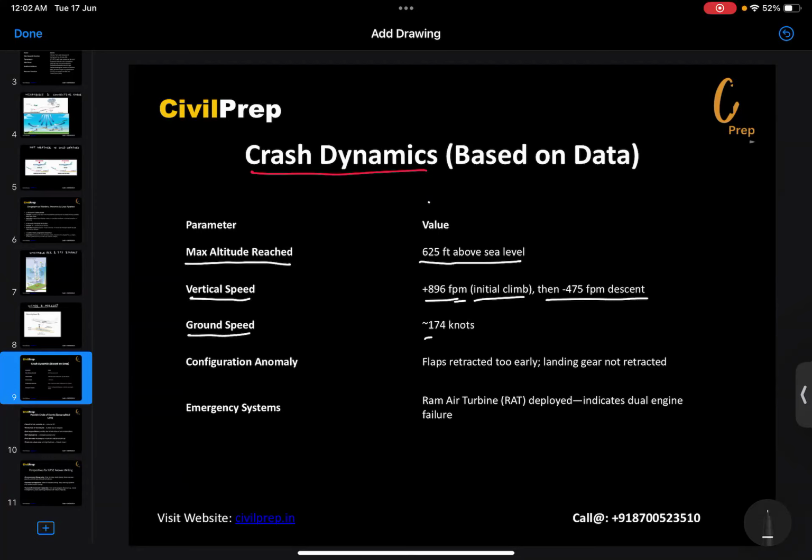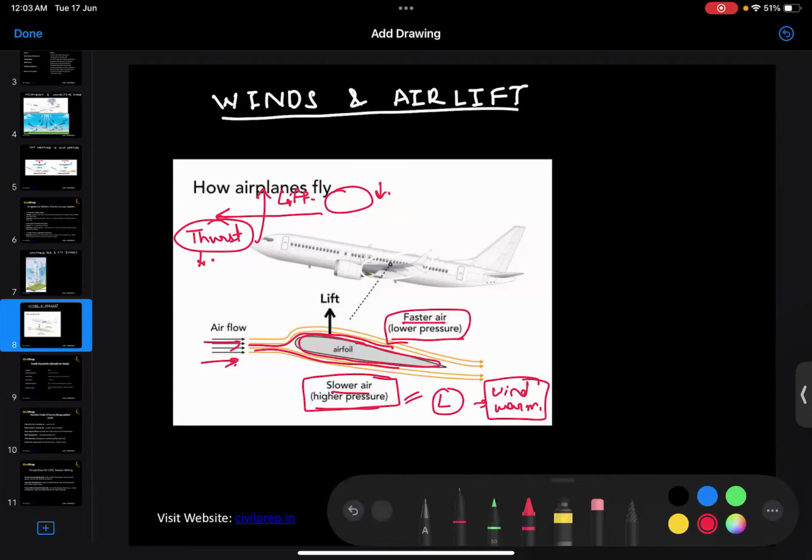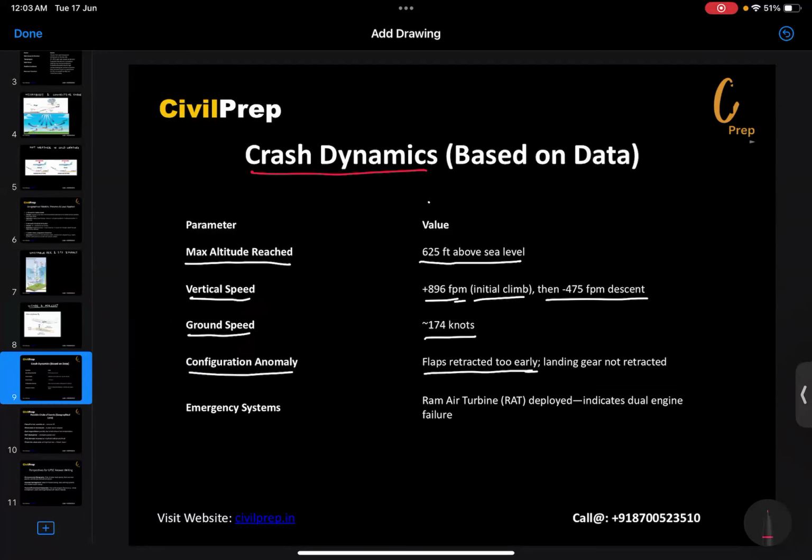Ground speed, it was 174 knots. Configuration anomaly, which is seen here, there the flaps retracted too early. If you look at this aircraft, we can see here this is one part which is the flap of the aircraft. So this retracted too early.